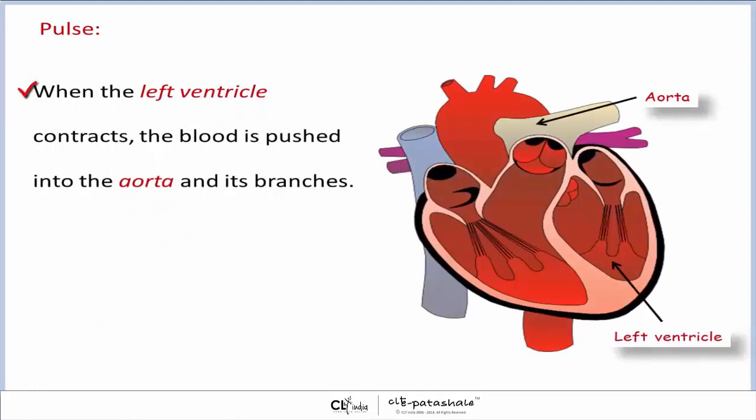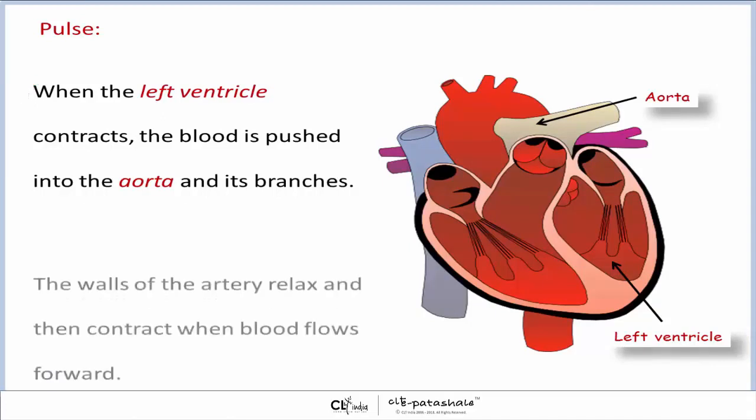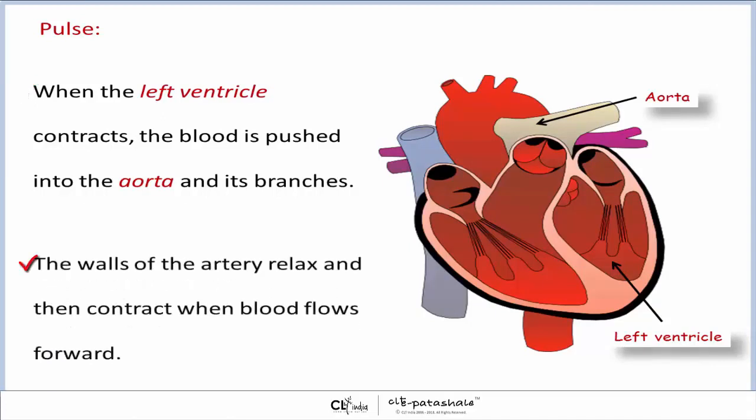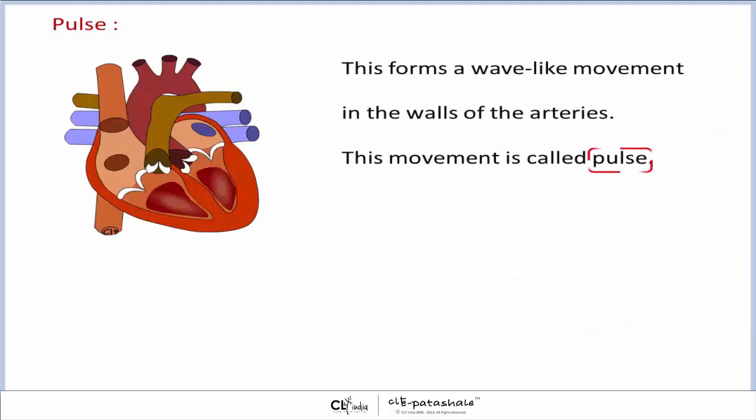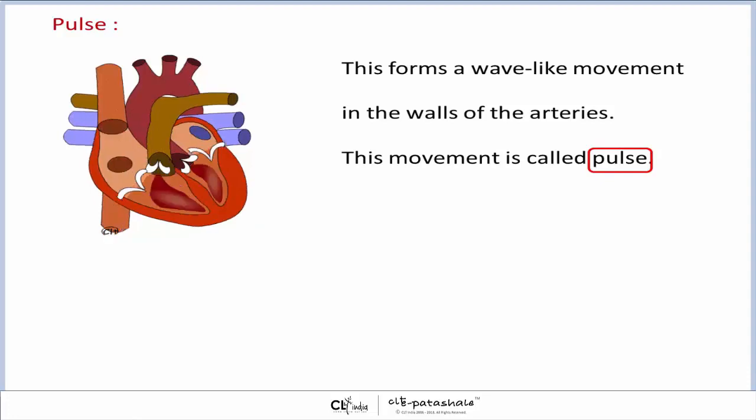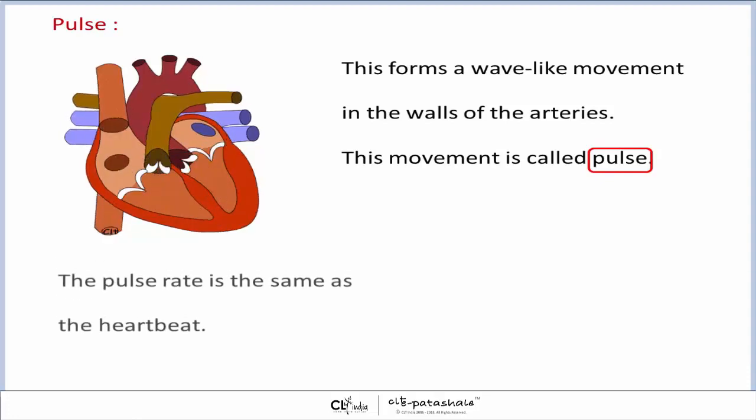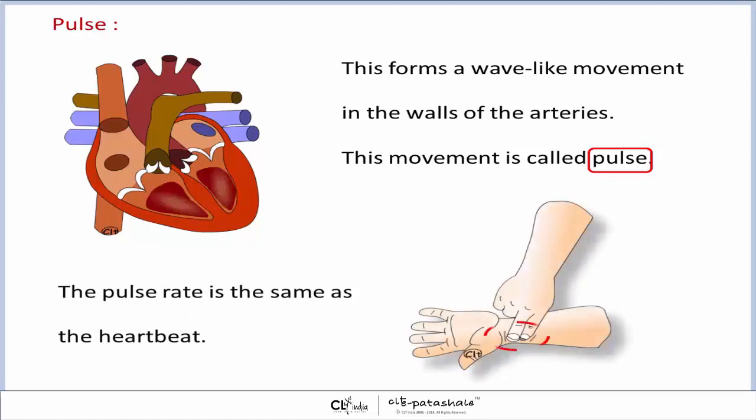When the left ventricle contracts, the blood is pushed into the aorta and its branches. The walls of the artery relax and then contract when blood flows forward. This forms a wave-like movement in the walls of the arteries. This movement is called pulse. The pulse rate is the same as the heartbeat.